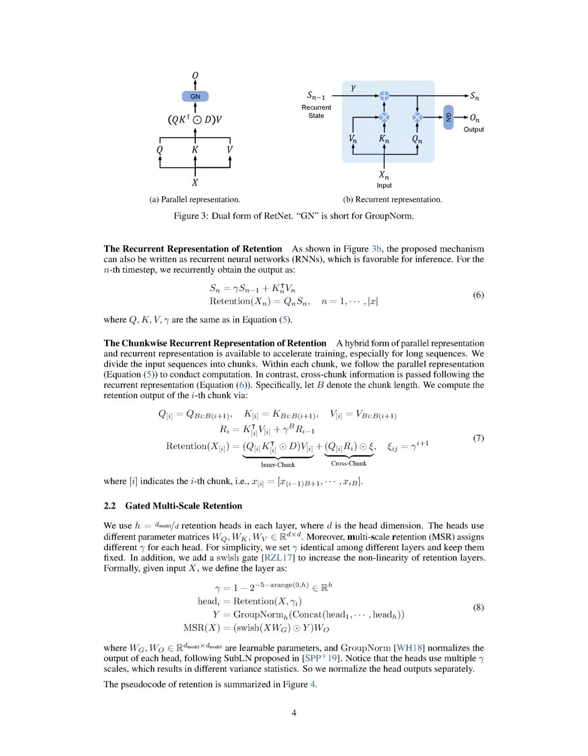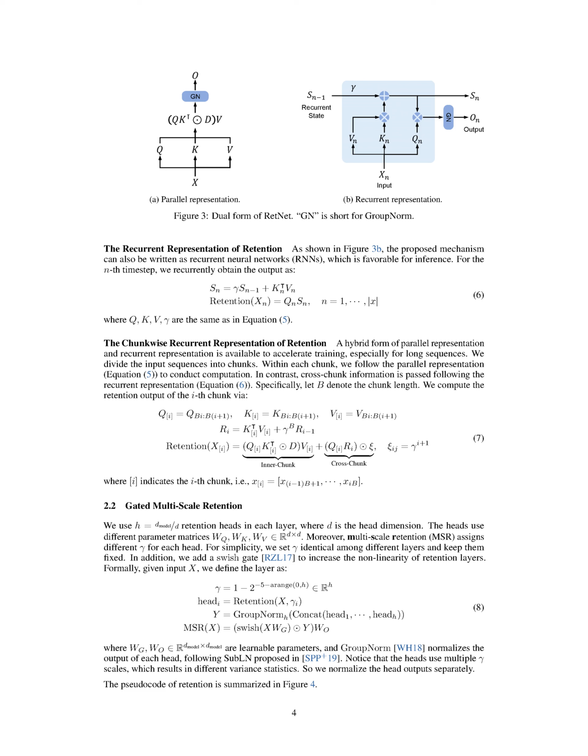We divide the input sequences into chunks and use the parallel representation to calculate within each chunk. For information that crosses chunks, we use the recurrent representation. To calculate the retention output of the ith chunk, we first define Q_i, K_i, and V_i as the corresponding elements of Q, K, and V for that chunk.